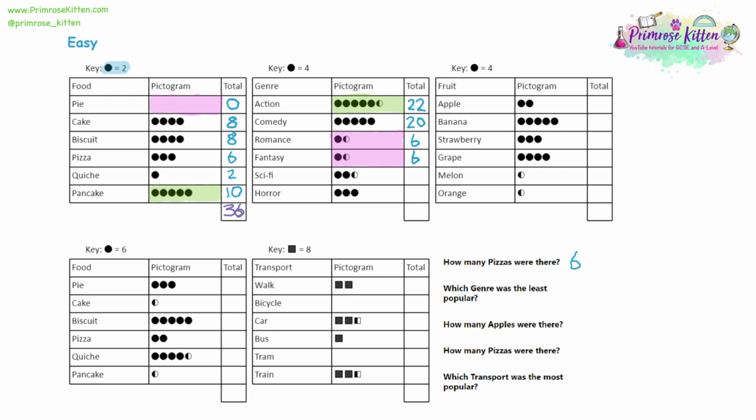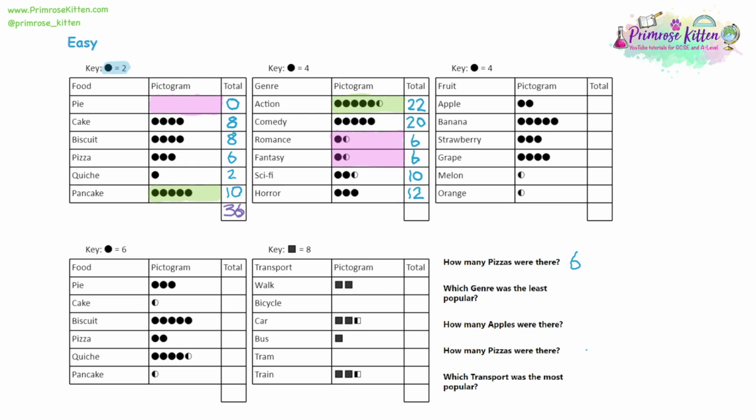For science fiction, we have 2 full circles. 2 times 4 is 8, and a half circle will be another 2, which gives us 10. And then for horror, we have 3 full circles. The key is 4, so 3 times 4 is going to give us 12.